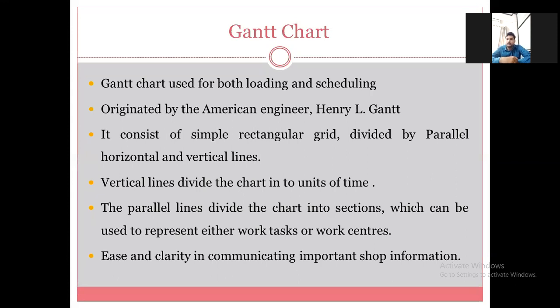Then next, ease and clarity in communicating important shop information. Easy to understand, and clarity will be communicated related to the shop floor information.